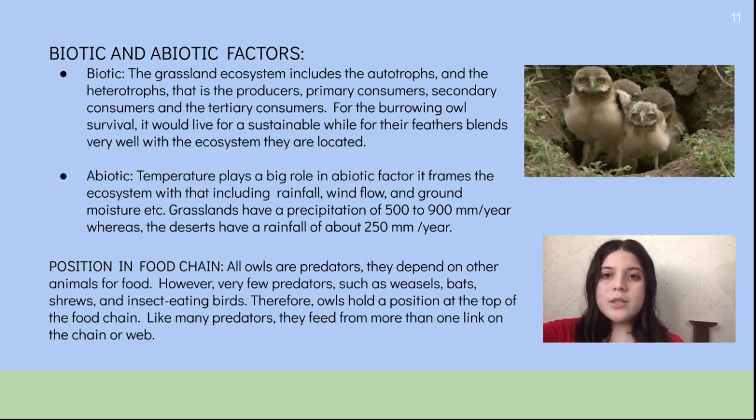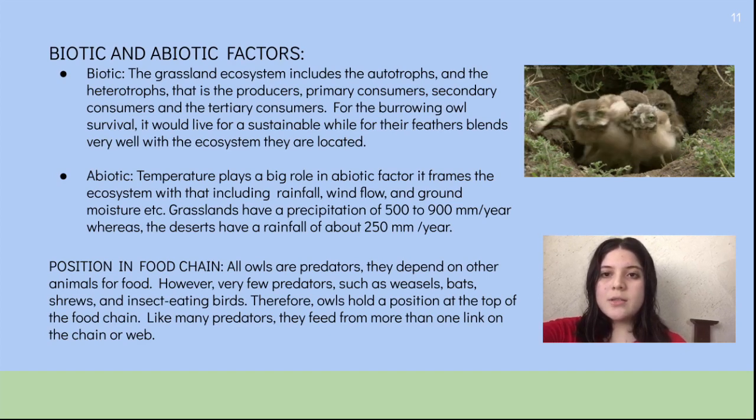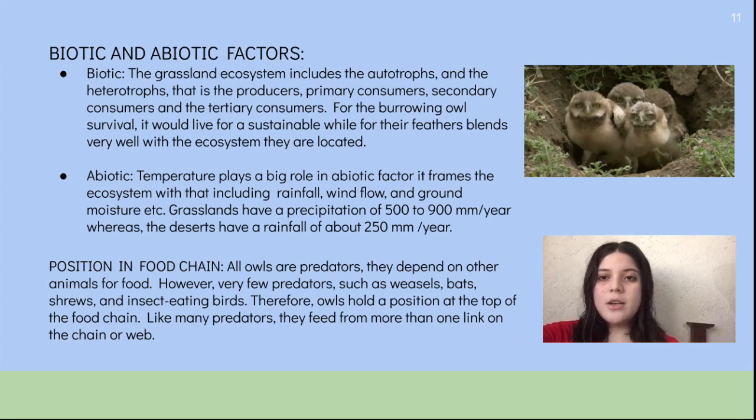Position in food chain. All owls are predators. They depend on other animals for food. However, very few predators prey on them, such as weasels, bats, shrews, and insect-eating birds. Therefore, owls hold a position at the top of the food chain. Like many predators, they feed from more than one link on the chain or web.